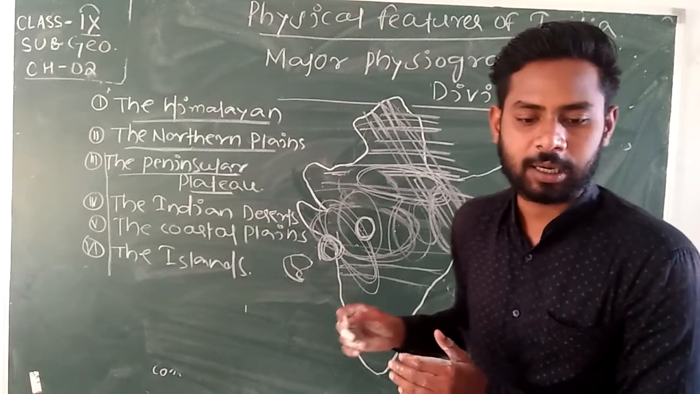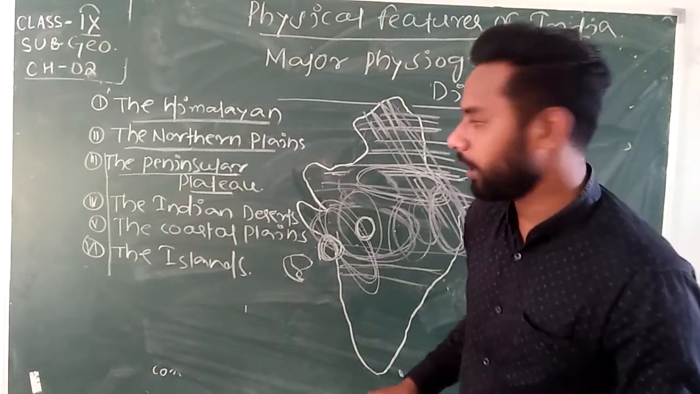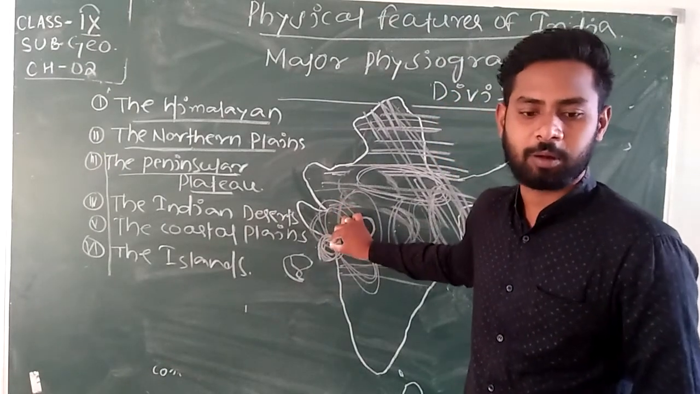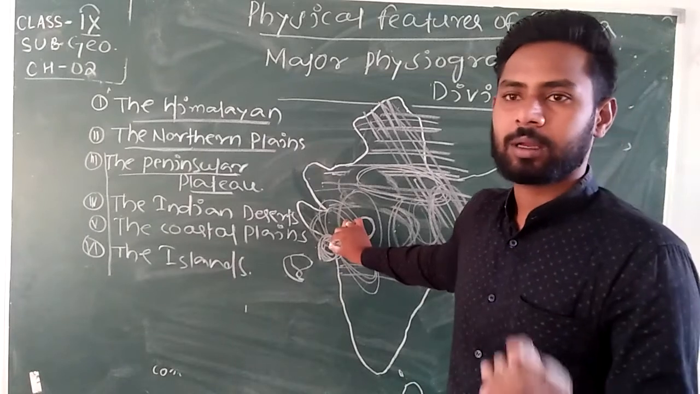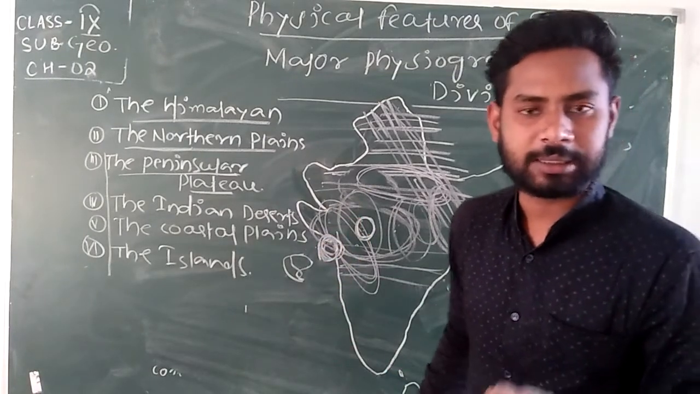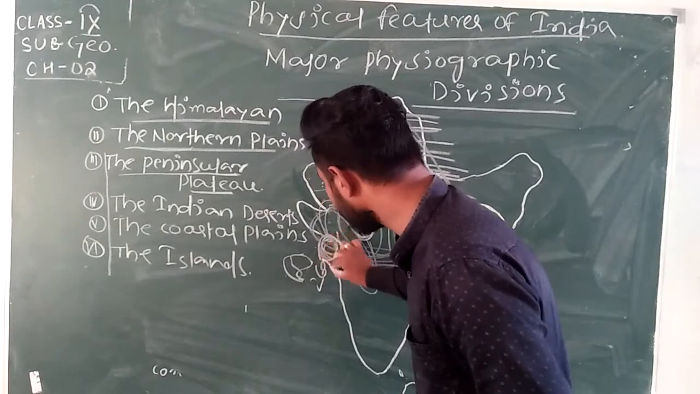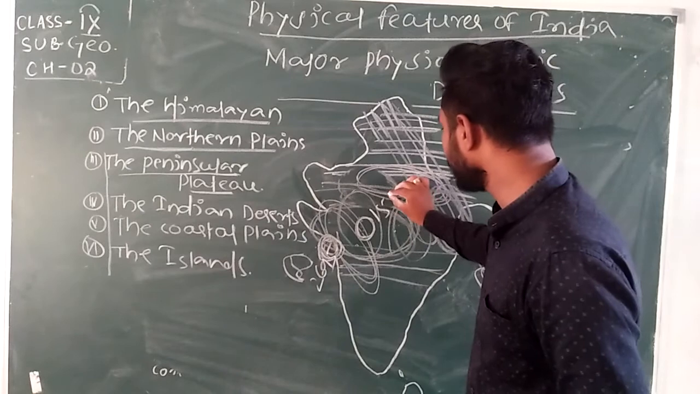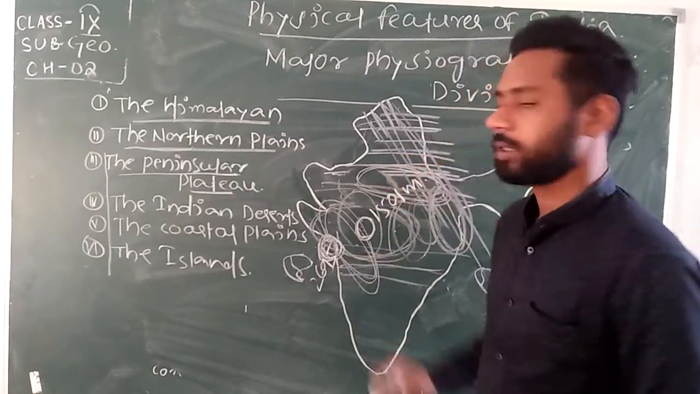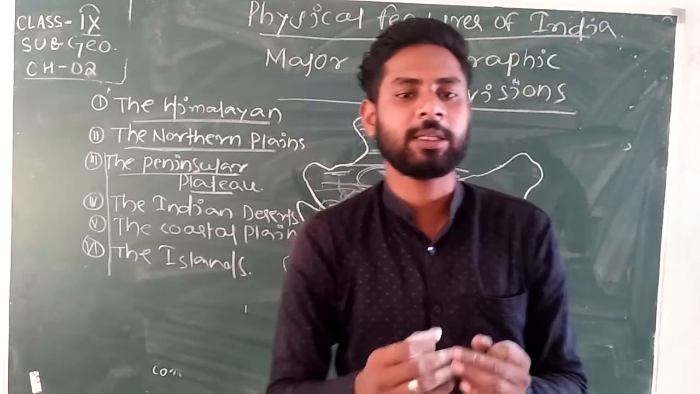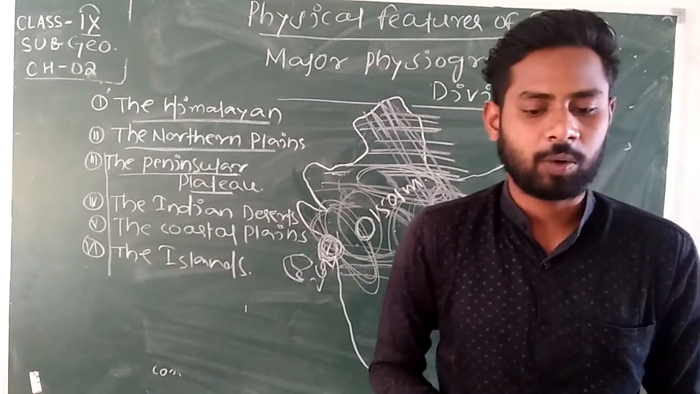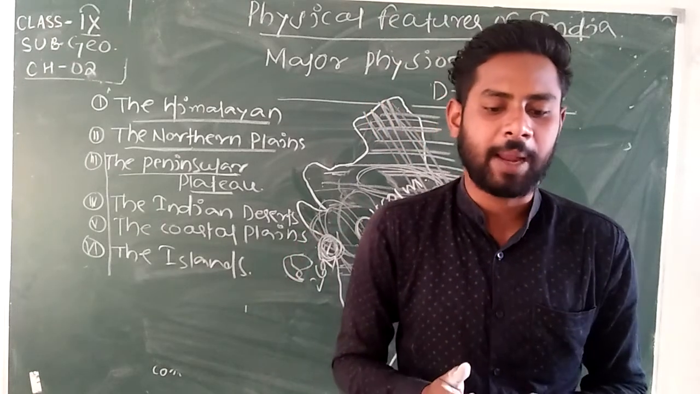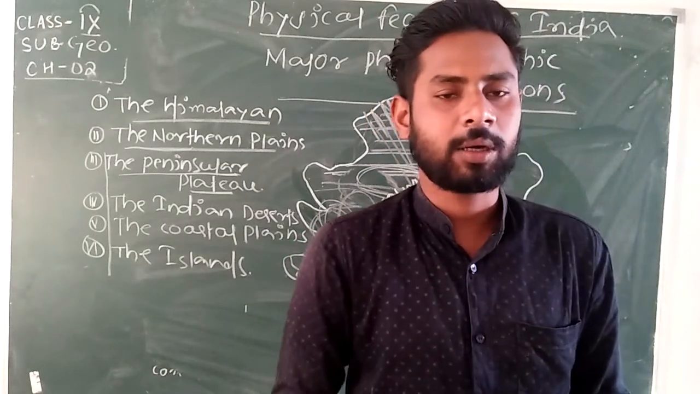So in the Western Ghats, the highest peak is Anaimudi, at 2695 meters. And in the Eastern Ghats, Mahendragiri is the highest mountain peak, at 1501 meters. A distinct feature of the peninsular plateau is the black soil area known as the Deccan Trough.